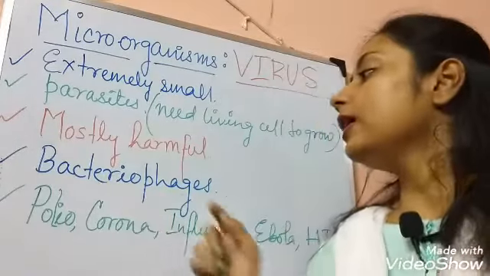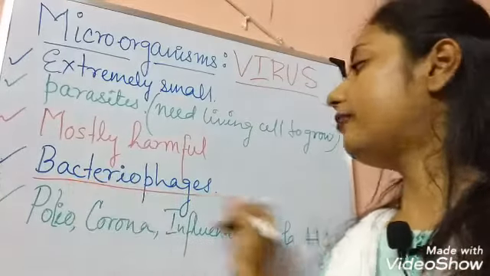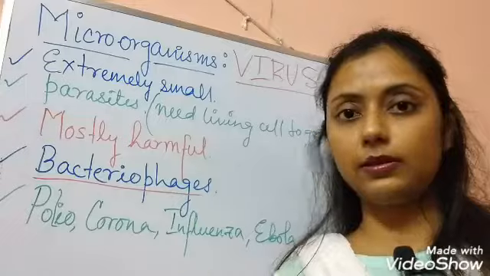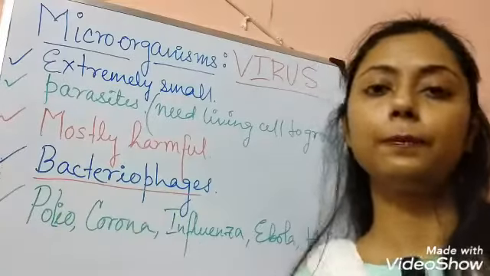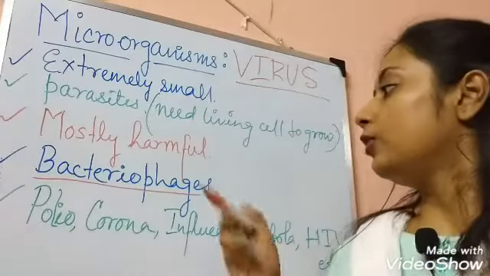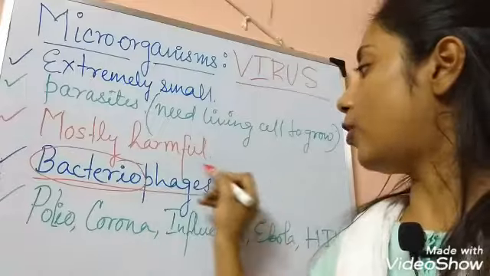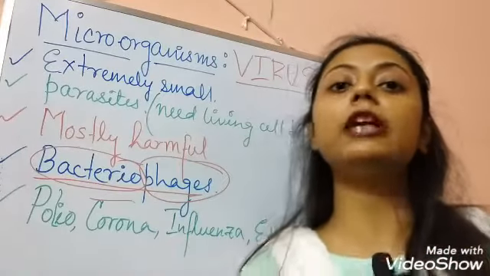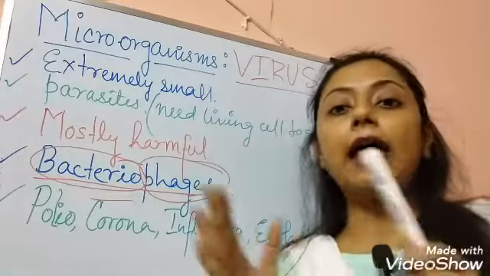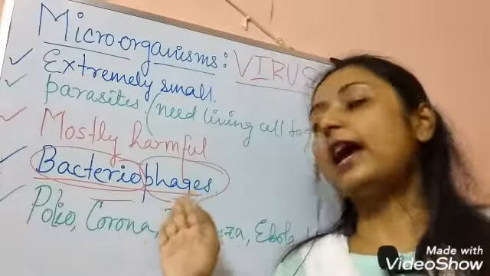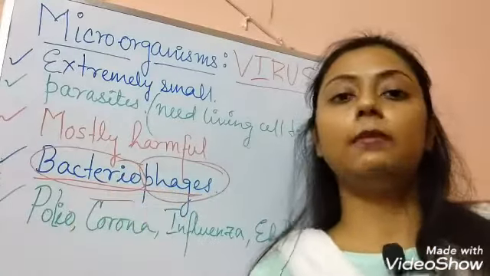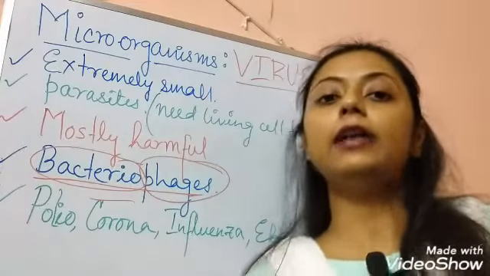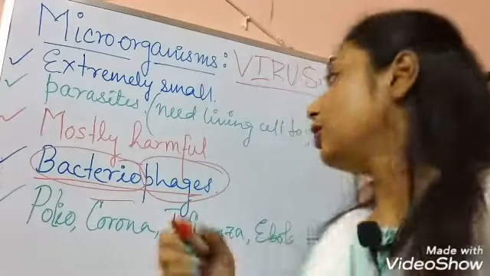Here is a new term, the bacteriophage. Now you can tell me, this is the topic of virus, so why is there a bacteria here? Yes. So let's split the word: bacterio and phage. Phage is a type of virus that attacks bacteria. So the virus attacking bacteria is termed as bacteriophage.